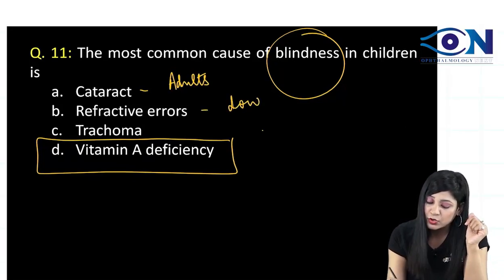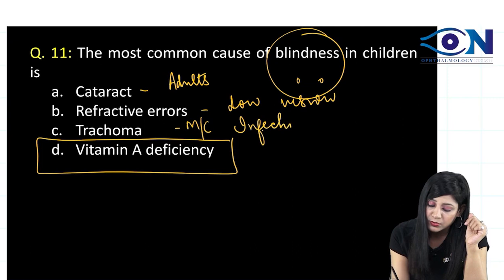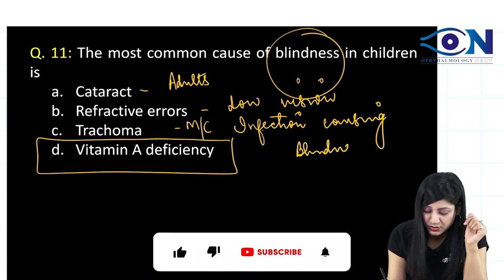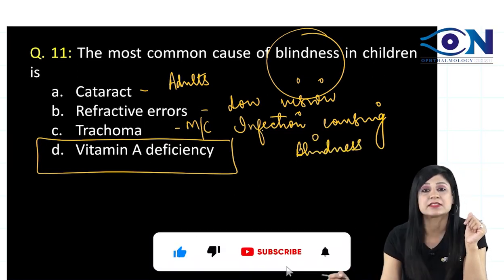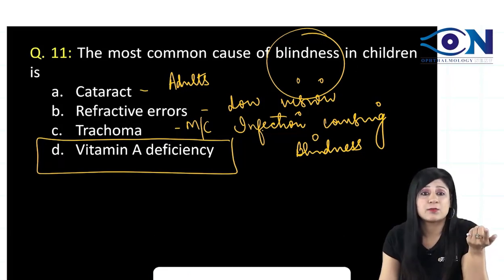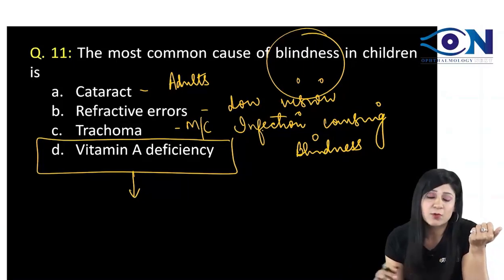Refractive error is the most common cause of low vision, while trachoma is the most common infection. Most common infection causing blindness in India? Most common infection causing blindness in India is the trachoma. So again, an important question from community ophthalmology, and as such this vitamin A deficiency is again very important.